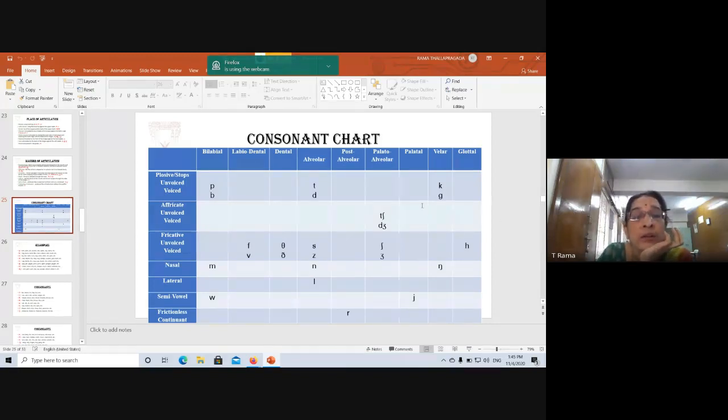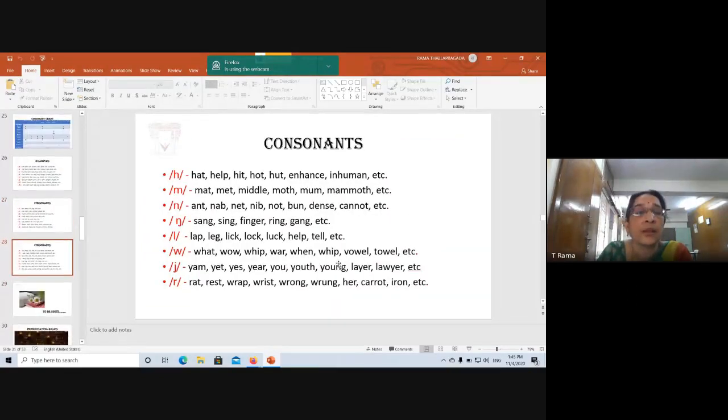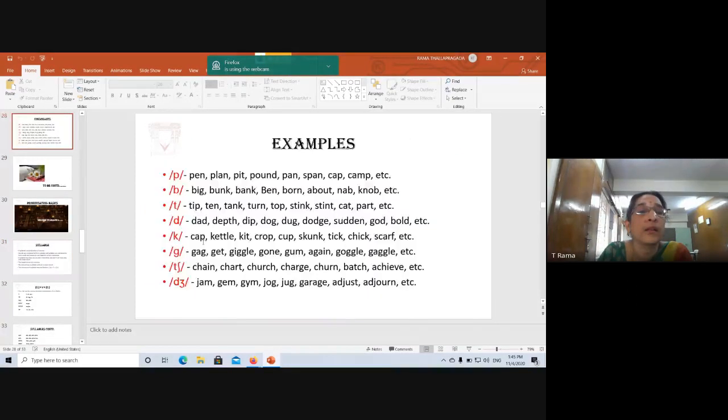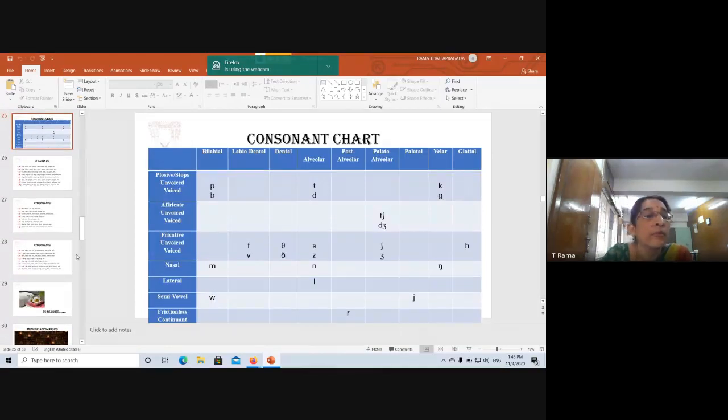Each sound in the initial position, medial position, and final position. Is everybody writing?